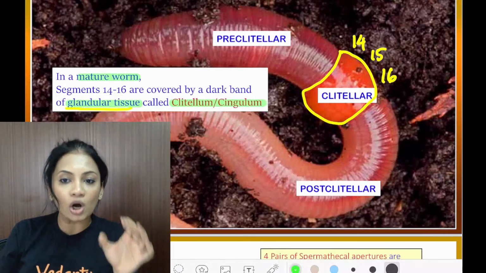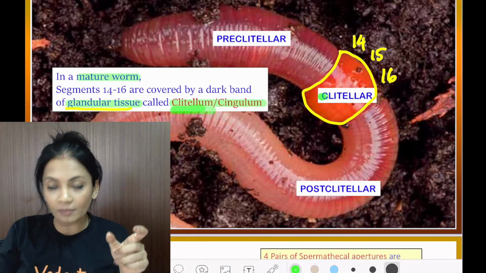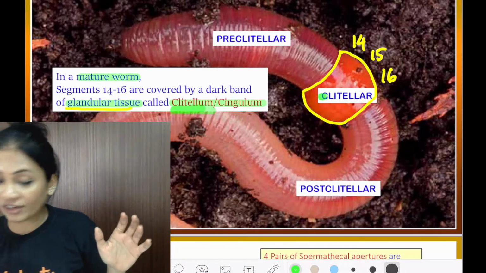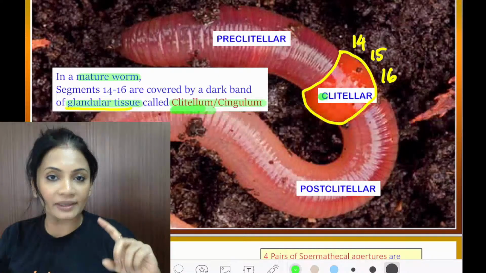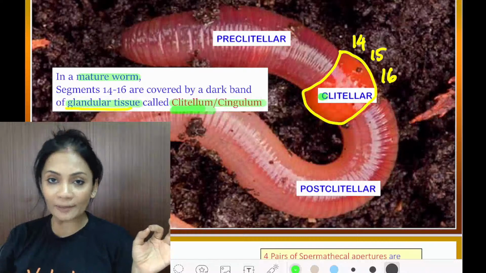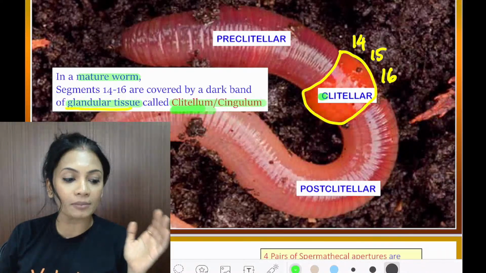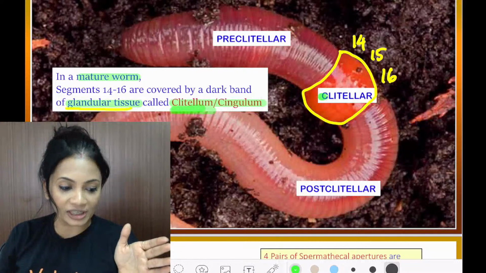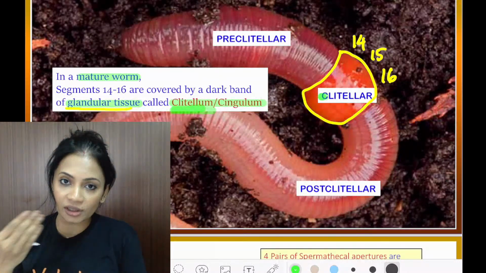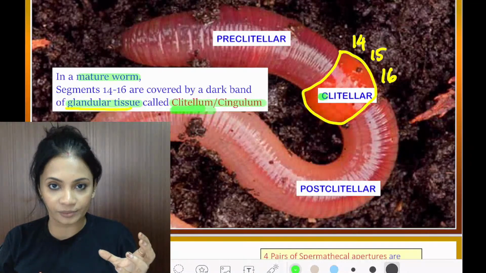But because of the presence of this clitellum, which segments have the clitellum? Tell me in the chat box. Segments number 14, 15 and 16. Very good. So they are covered with a glandular tissue. Excellent. That is called the clitellar region of the earthworm.